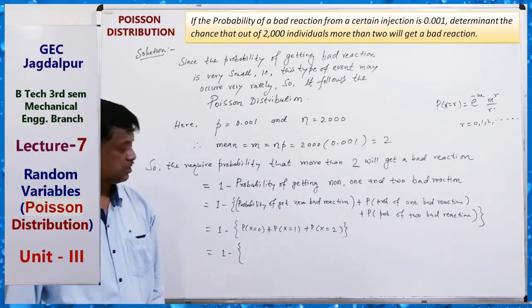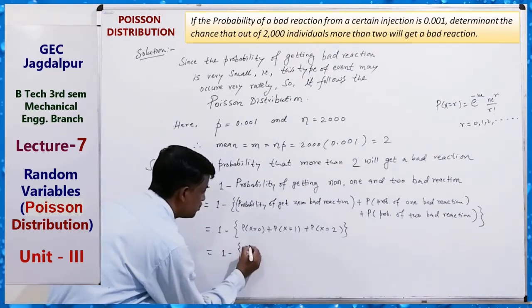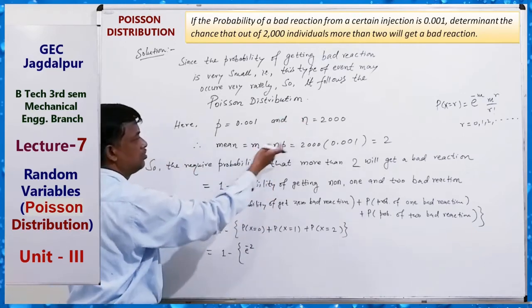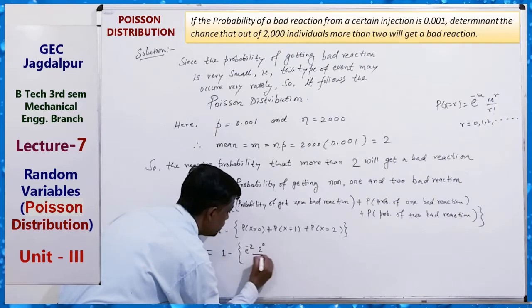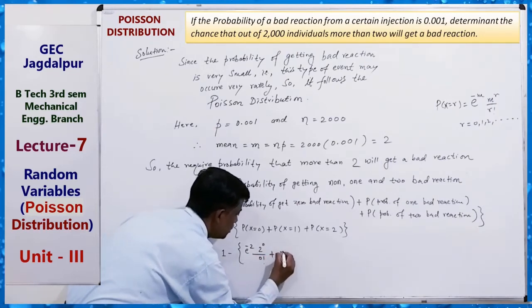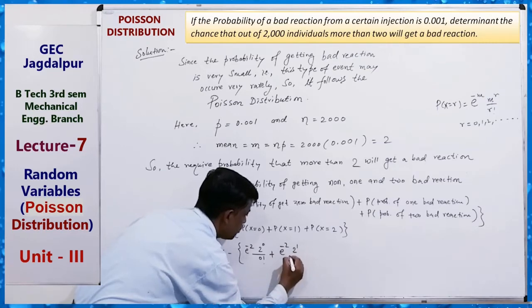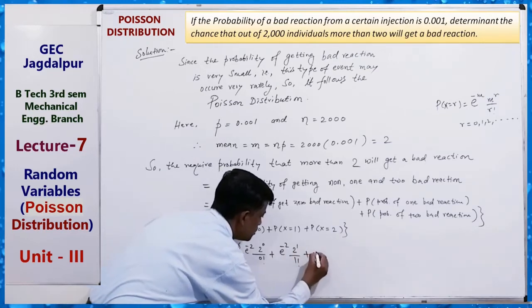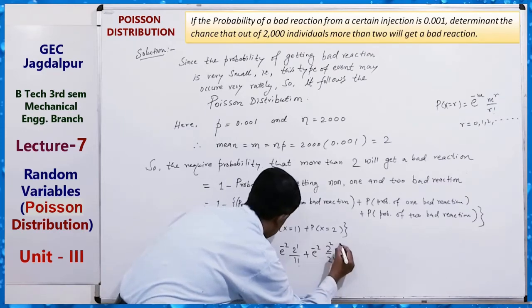Clear? So here x equal to 0 means what? e to the power minus 2, m equal to 2, e to the power minus 2, m to the power 0 upon 0 factorial, plus e to the power minus 2, 2 to the power 1 upon 1 factorial, plus e to the power minus 2, 2 to the power 2 upon 2 factorial.